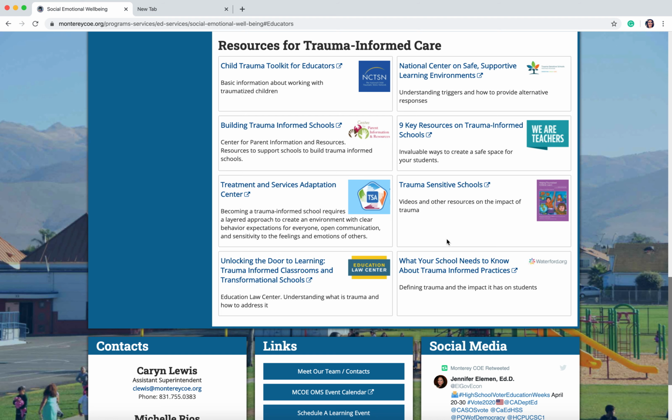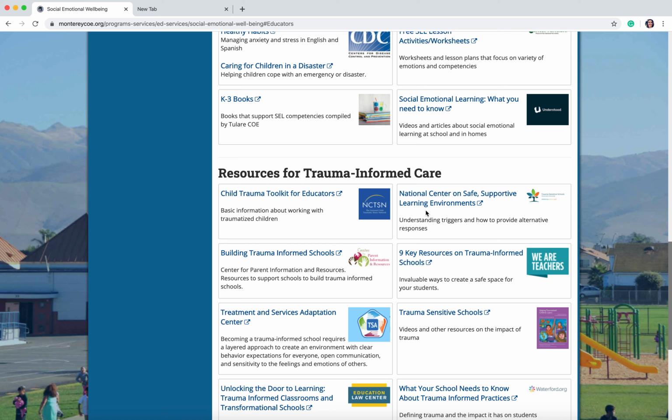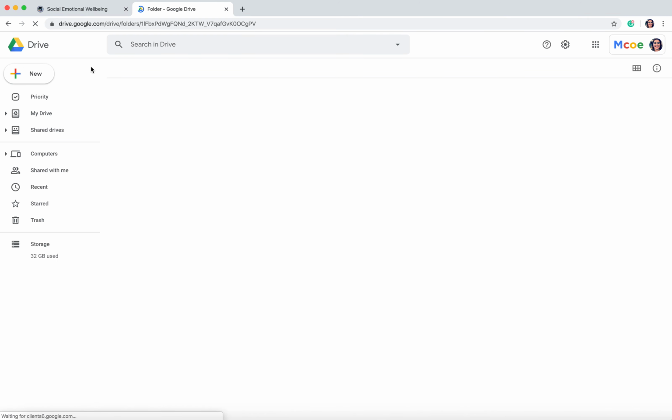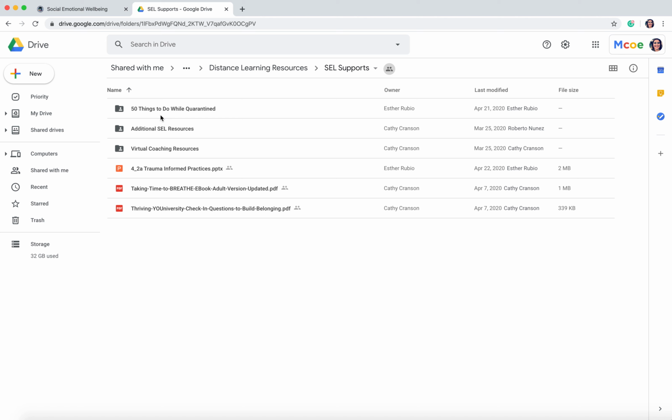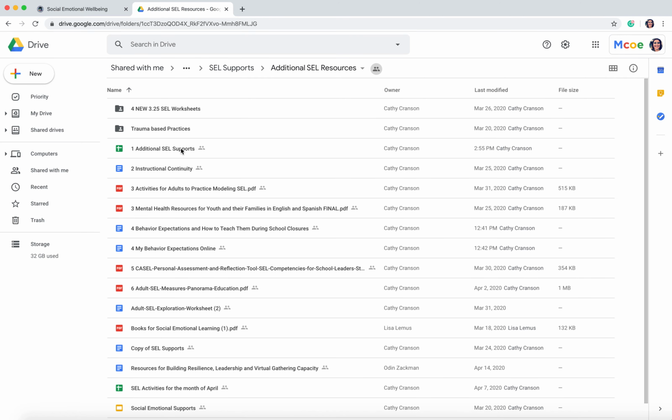different communities. Outside of resources on the web page, we also have a Google folder you can access as well. If you go to the URL tinyurl.com/MCOE distance learning SEL, you'll be navigated to a Google folder. Inside of the Google folder, you're going to click on Additional SEL Resources. Once clicking on it, you'll be navigated to a page that has a spreadsheet called Additional SEL Supports.